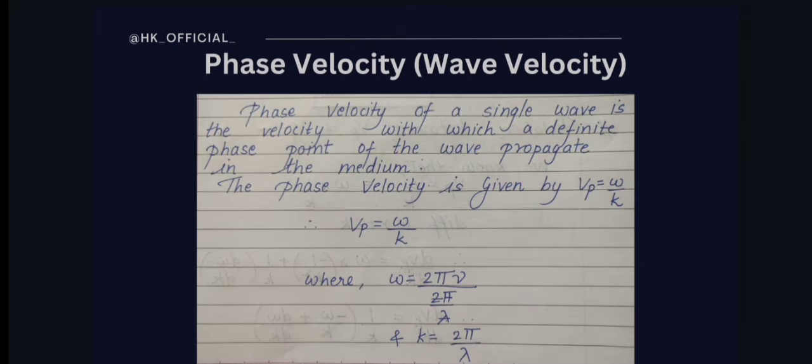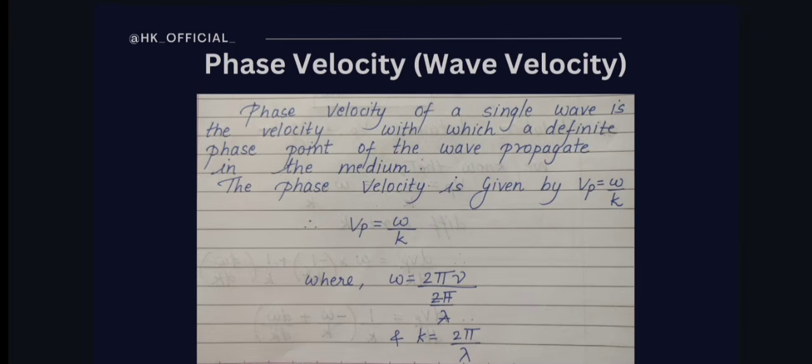Simply, this is the formula which will help us figure out how fast the first or leading ant, the starting point of the wave or starting particle of the wave, is moving, and what its speed is as it travels through a medium. So this is nothing but the phase velocity. I hope you got it.